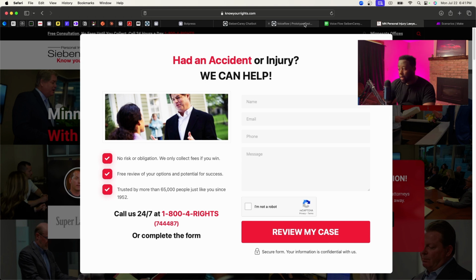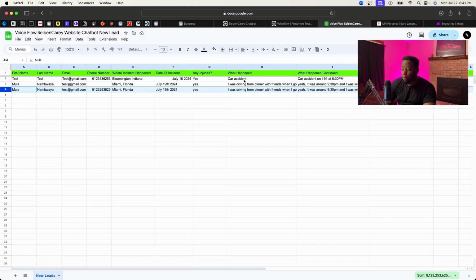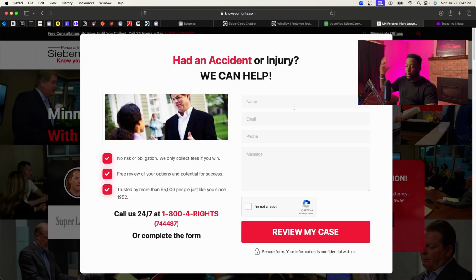But with the website chatbot, as you can see here, we collected some form of information about the case. That way, when the staff member is calling the lead, they could be like, oh, yeah, I see you submitted your information from our website chatbot. You were in an accident at this date, at this time, or whatever. Tell me a little bit more. Right. So they're going in with a little bit more information compared to if the lead just submitted their basic information on this contact form. I'm not saying this contact form doesn't work. I'm just saying if you want to arm your staff members with a little bit more information while also helping them save time, you could leverage AI website chatbots.